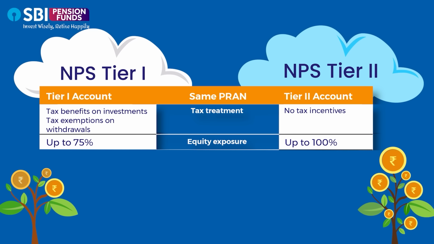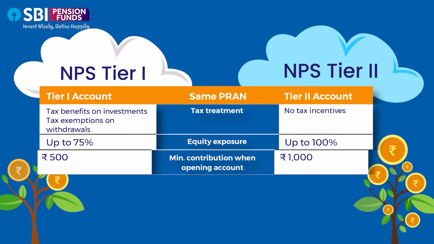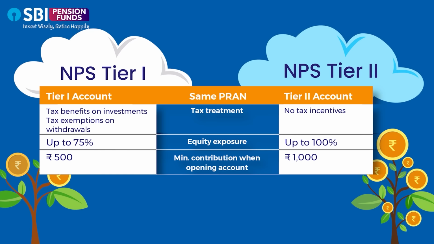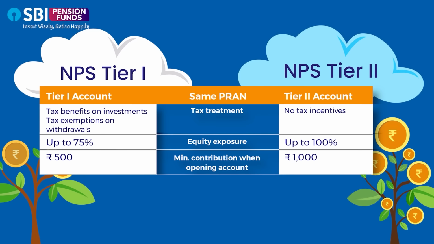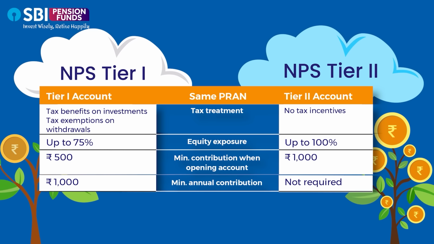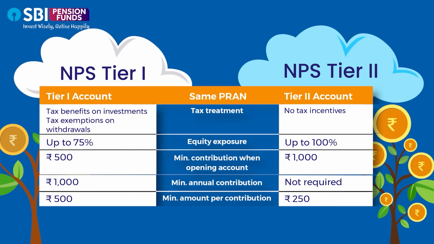At the time of opening the Tier 1 NPS account, subscribers are required to make a minimum contribution of 500 rupees. A subscriber must contribute at least 1000 rupees in a year to keep the account active, and each contribution must be of 500 rupees or more.